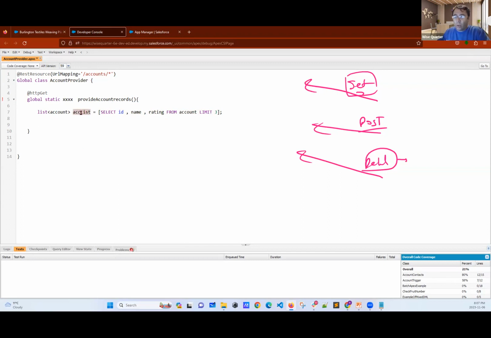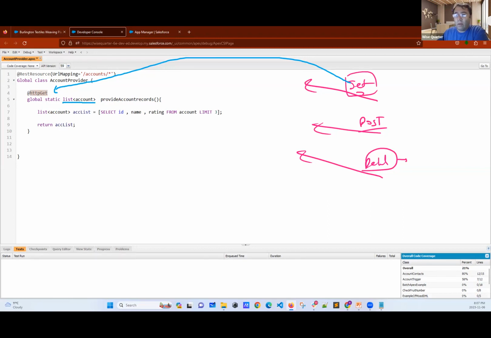If I want to return a list of accounts, instead of X, I should say, okay, now, if they want some data from me, if they use the get method, please call this one, and I will return a list of accounts to them. Here, return ACC list. My get method, actually provider, is ready.